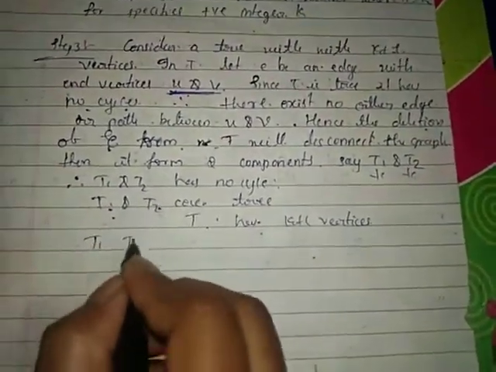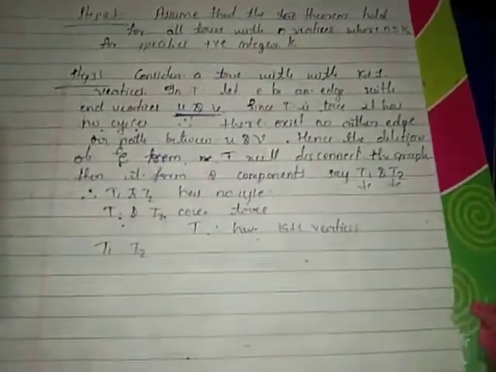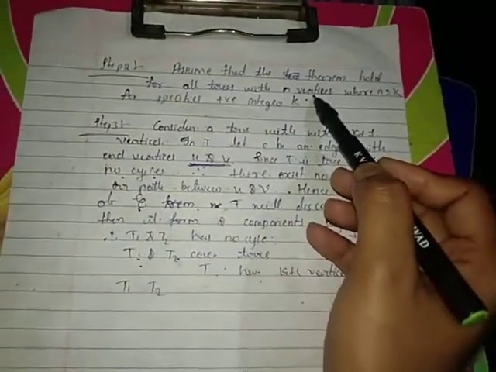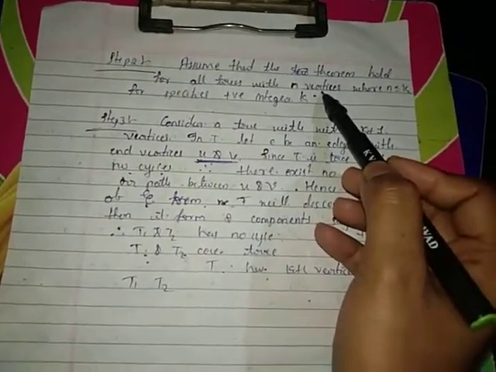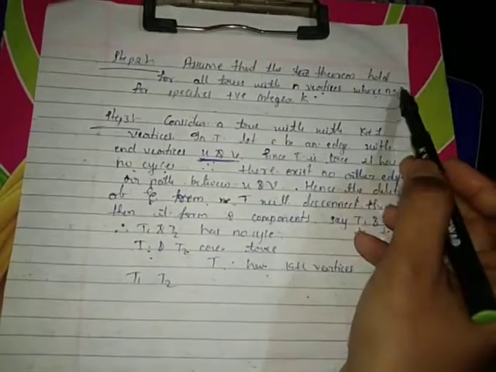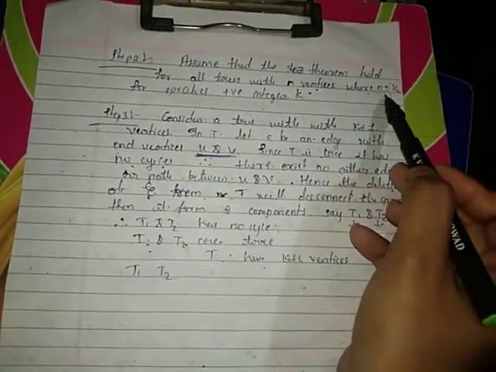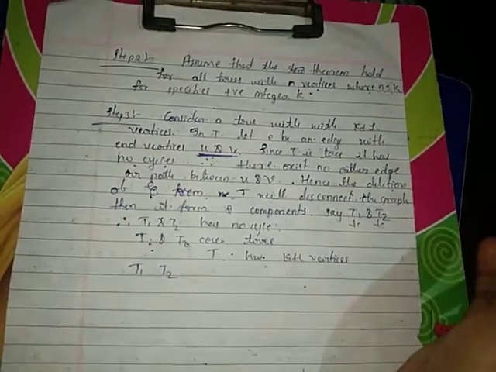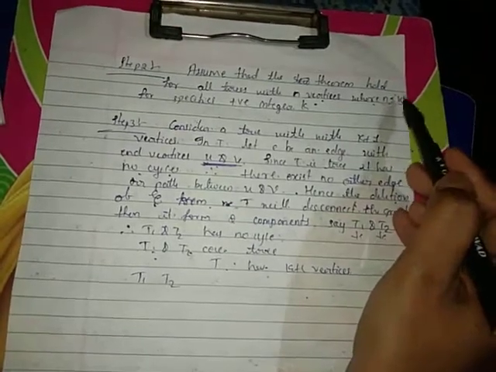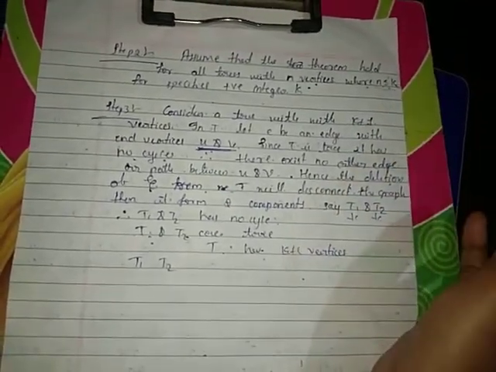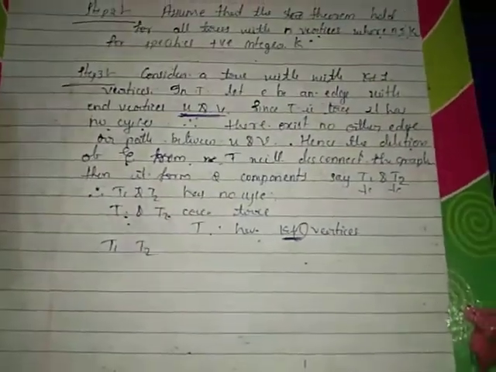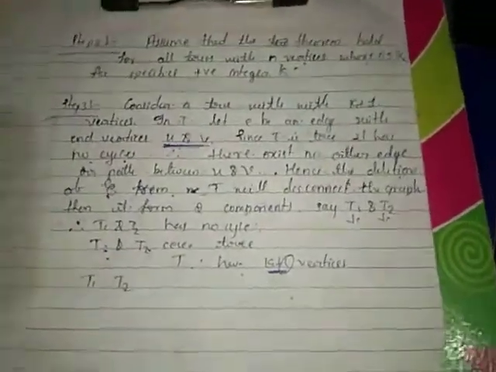Then we know that deletion of E means there will be two components. And we have assumed that the theorem is true for a tree with n vertices, where n is less than or equal to k. If n is less than or equal to k, that indicates the theorem is true. Less than k plus 1 means at least one edge is deleted, at least one vertex will be deleted.